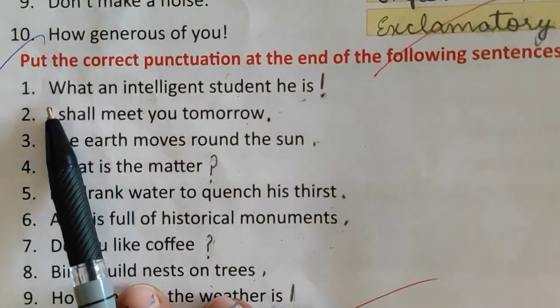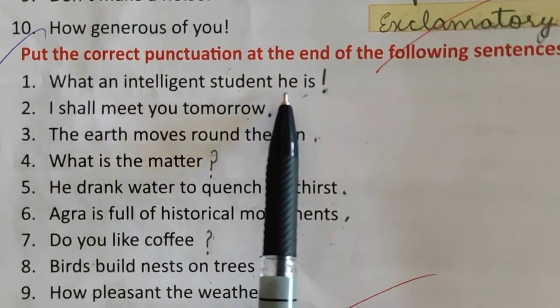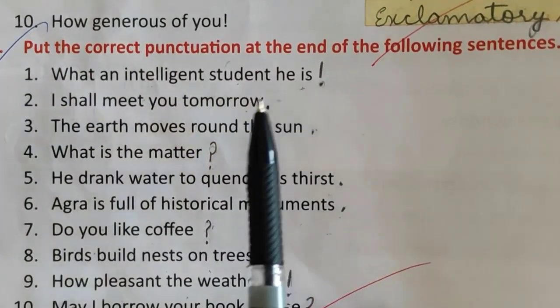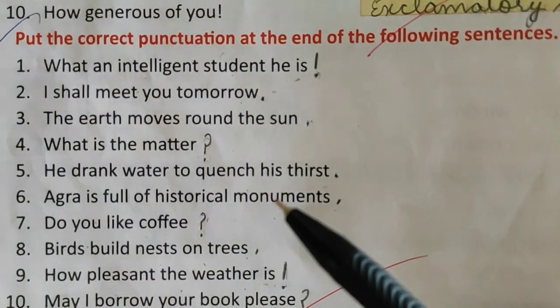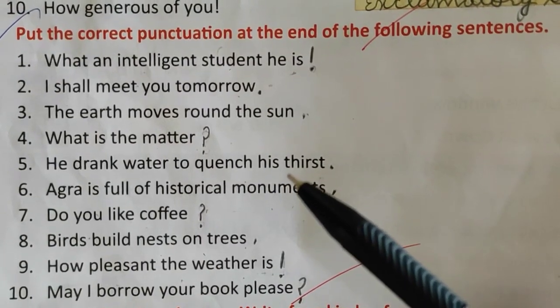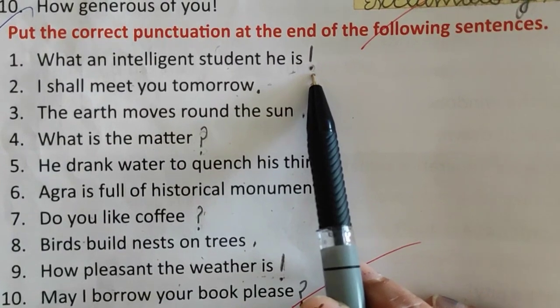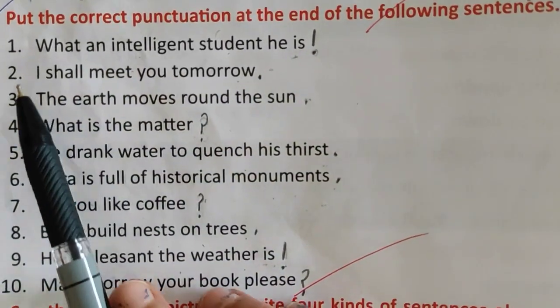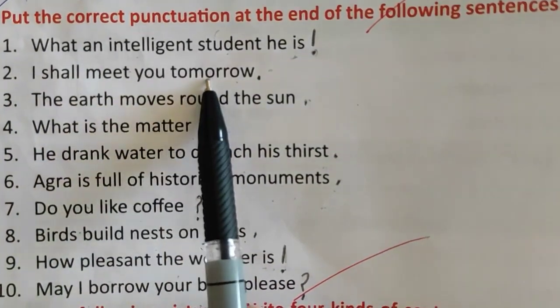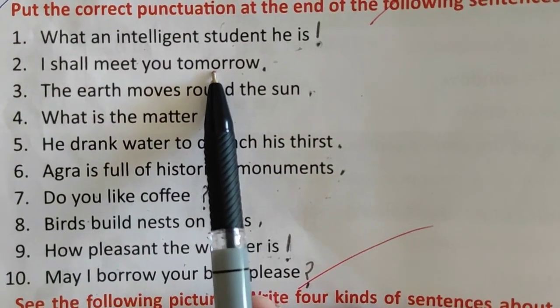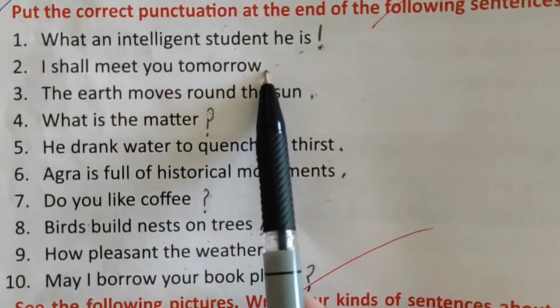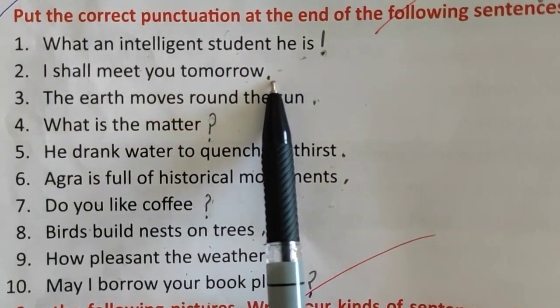Now let's read the sentence. What an intelligent student he is. In this sentence some emotion is being expressed. So here what will come? Exclamation mark. The second one is, I shall meet you tomorrow. This is an information which is being given. So here will come full stop.